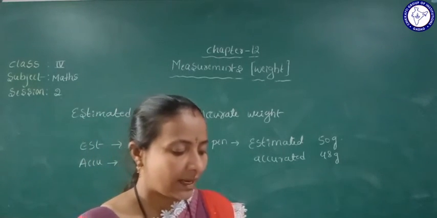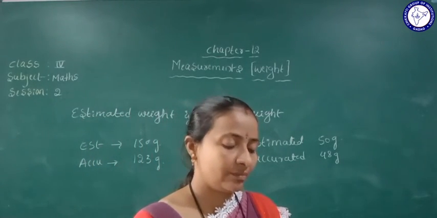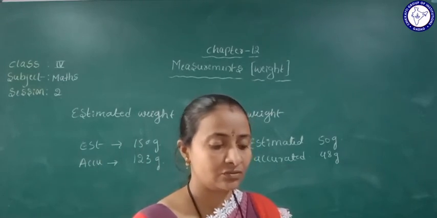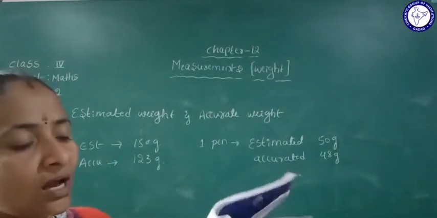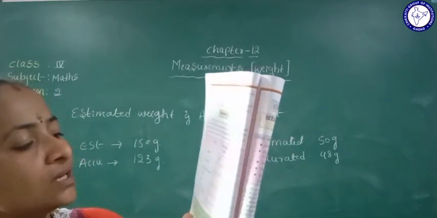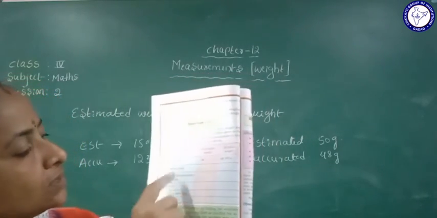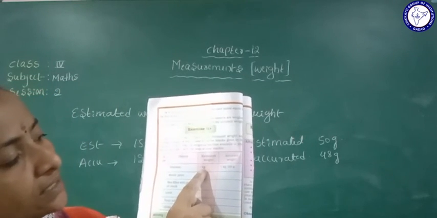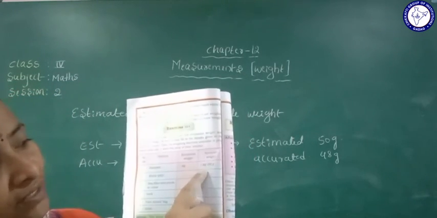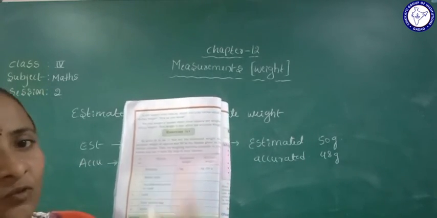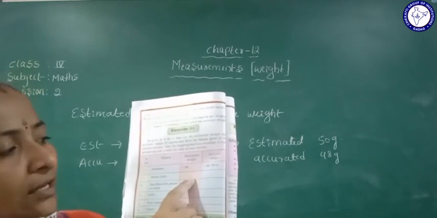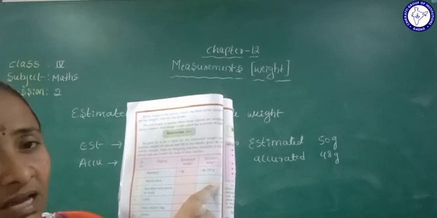Okay, so like that they have given here, students, in the exercise 12.4 page. See, if all these things are in your home, then you can do it. So here hammer 1 kg, that is estimated, but accurate weight is 1 kg 200 gram. Next, meals plate, we are eating on that plate, how much accurate is there, you will see and write.